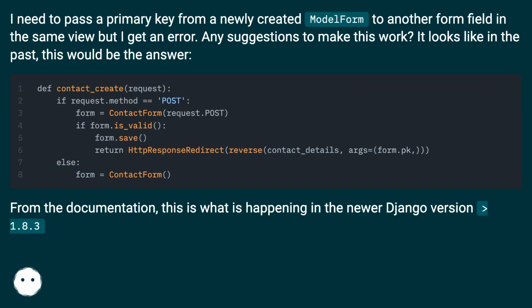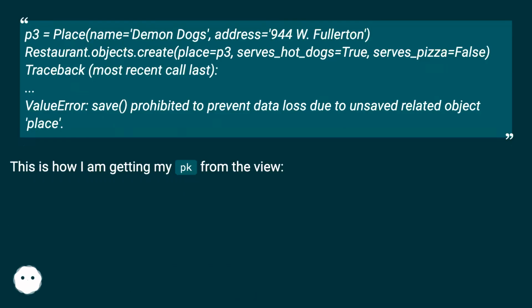It looks like in the past, this would be the answer. From the documentation, this is what is happening in the newer Django version greater than 1.8.3. p3 = Place(name='Demon Dogs', address='944 W. Fullerton'); Restaurant.objects.create(place=p3, serves_hot_dogs=True, serves_pizza=False). Traceback, most recent call last: ValueError: save() prohibited to prevent data loss due to unsaved related object 'place'.